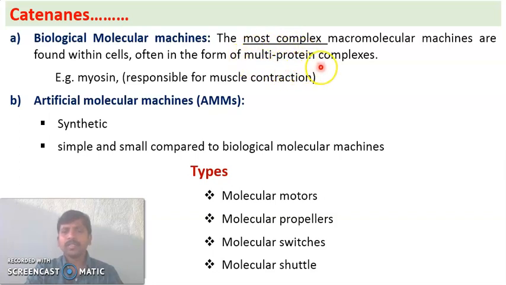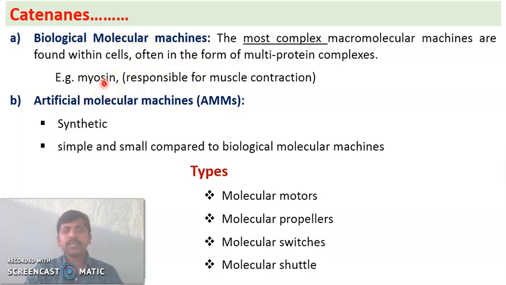They are multi-protein complexes, very huge and most complex, found in the cells of animal bodies. The best example of a biological molecular machine is myosin.